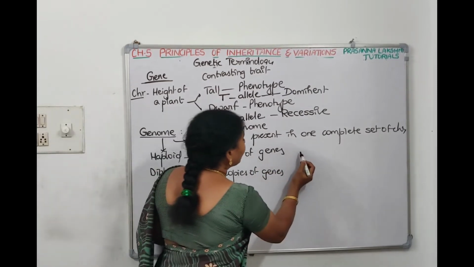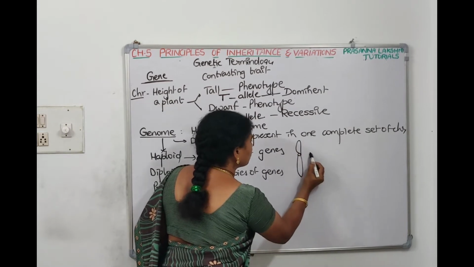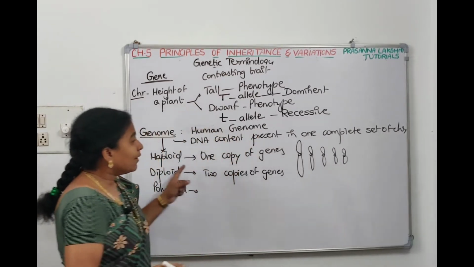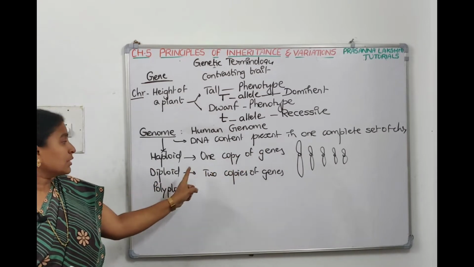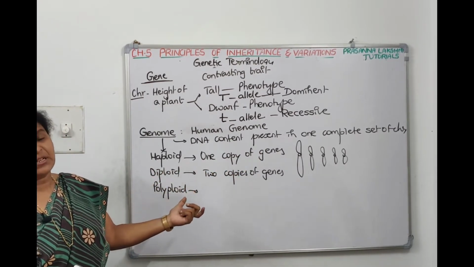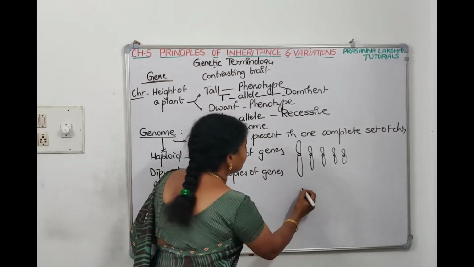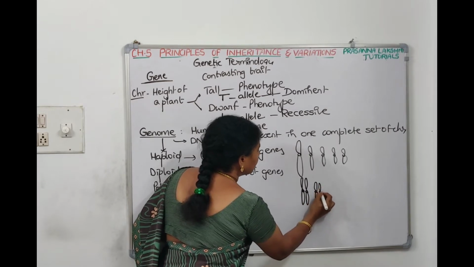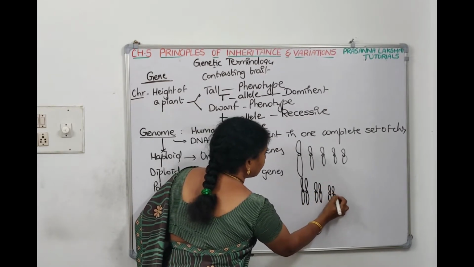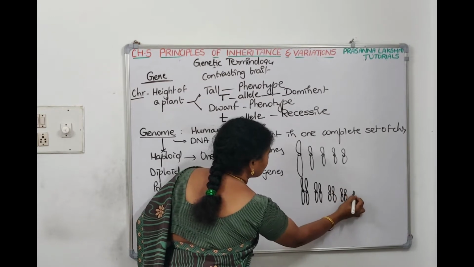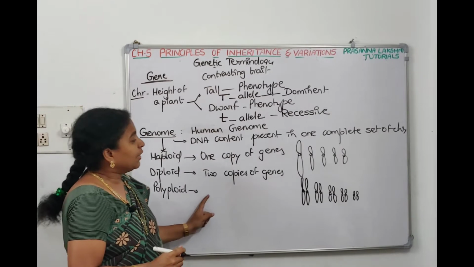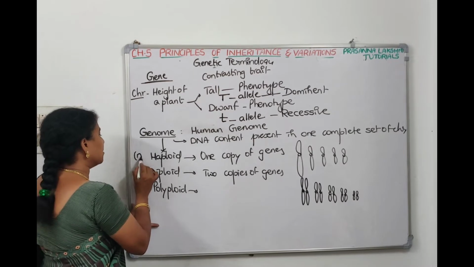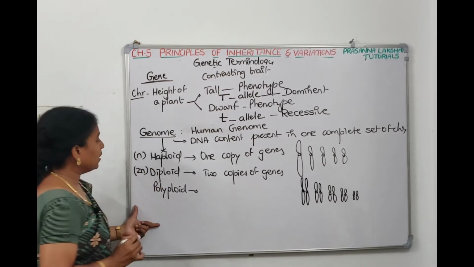For example, haploid content means only one set of chromosomes: this is the first chromosome, second, third, fourth, fifth chromosome. Only one set of genes is there, and that denotes haploid condition. If two copies of genes are present, that's called diploid condition. To show diploid condition, I have to make them pairs. The first chromosome is in pairs, the second is also in pairs, the third, fourth and fifth are also in pairs. If pairs are there, that content is called diploid content. Haploid content is represented by N, diploid content is represented by 2N.